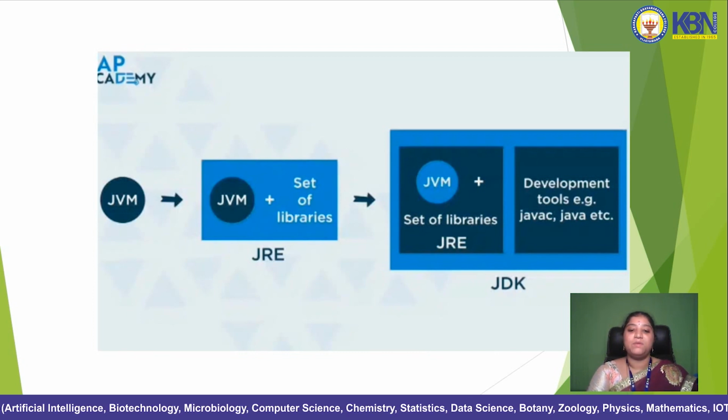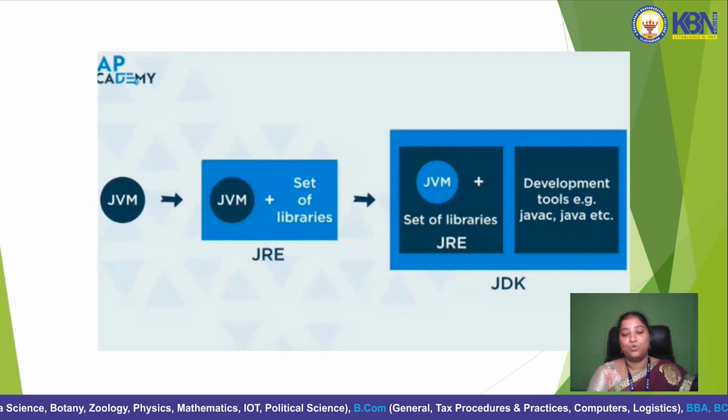In the Java Runtime Environment, our program is converted into bytecode and a set of libraries.